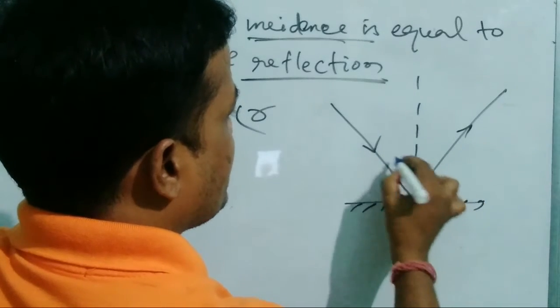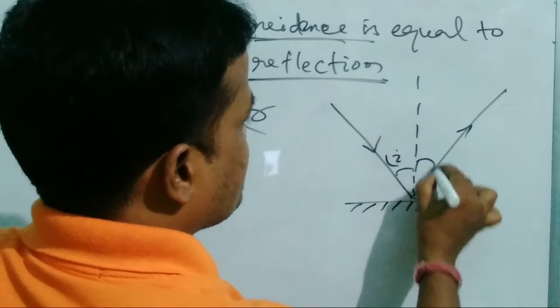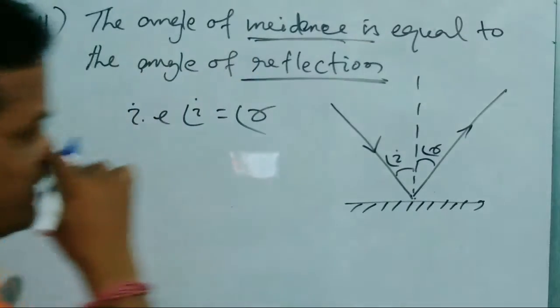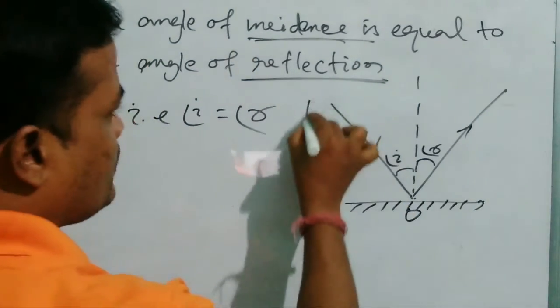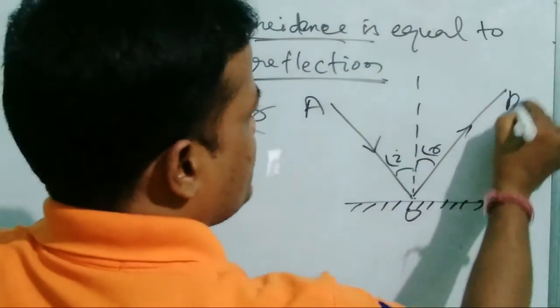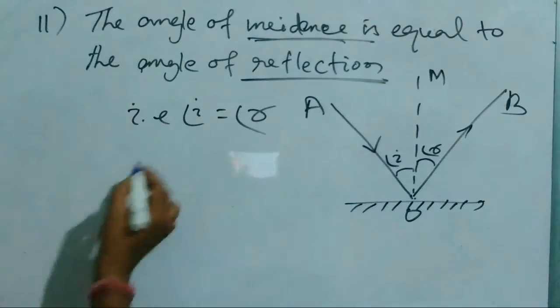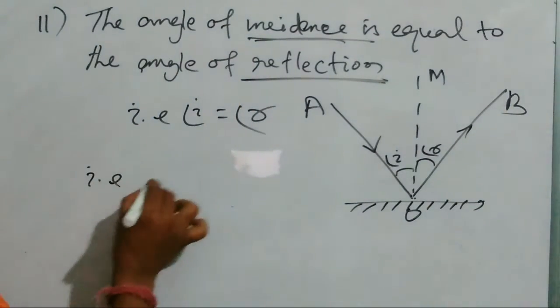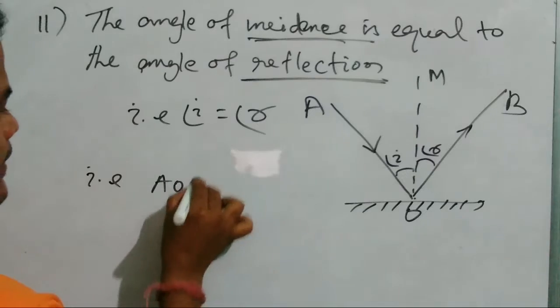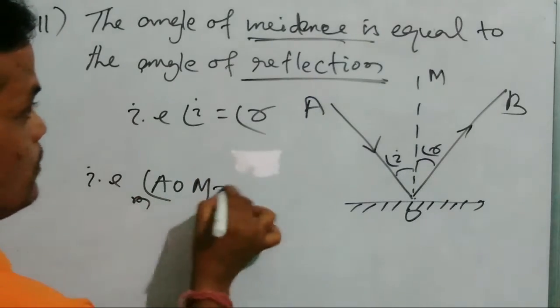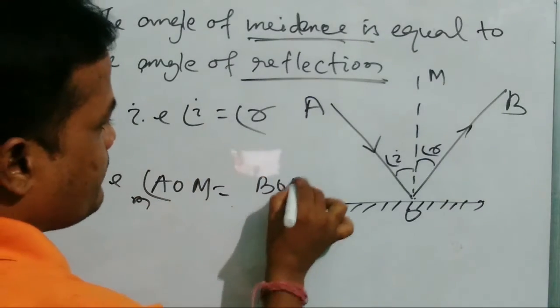So this is called angle of incidence, this is called angle of reflection. In this case we can name it here O, A, and B, and the normal ON. So angle of incidence, that is we can say AOM equal to BOM.